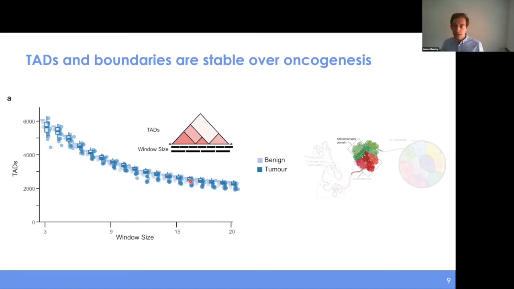And so we didn't really see any evidence of large-scale, higher-order changes to the chromatin over oncogenesis. Similarly, we found this result in compartments as well. There were a couple recurrent compartmental changes, but these weren't associated with changes to, say, gene expression. So overall, we found this higher order chromatin organization seems to be pretty stable over oncogenesis.